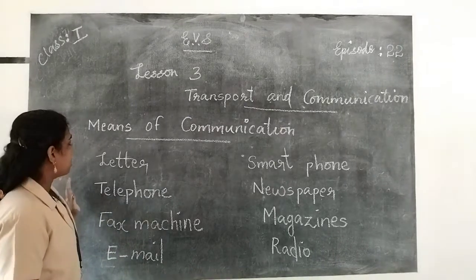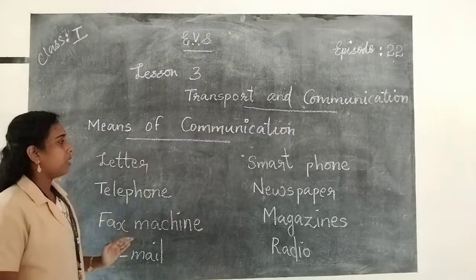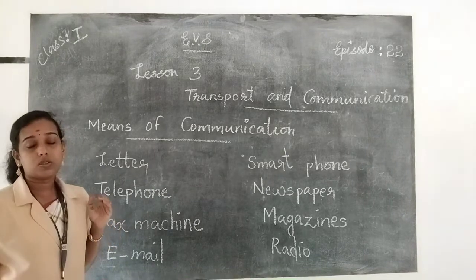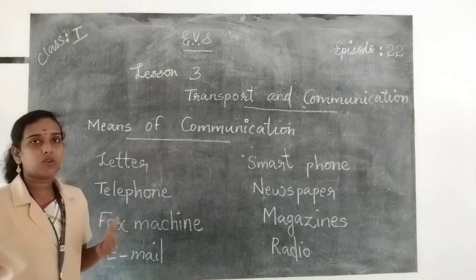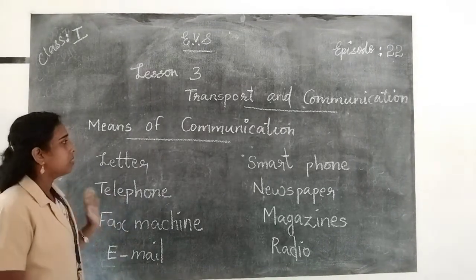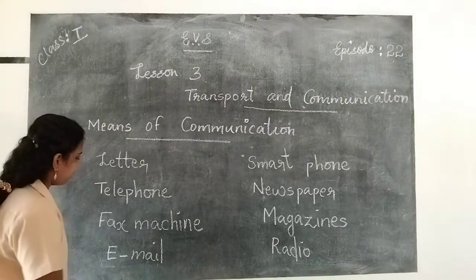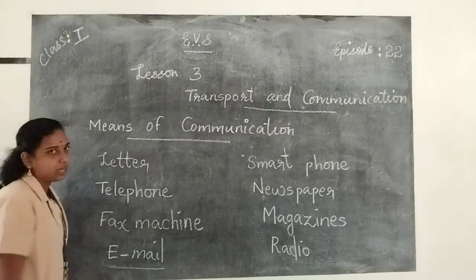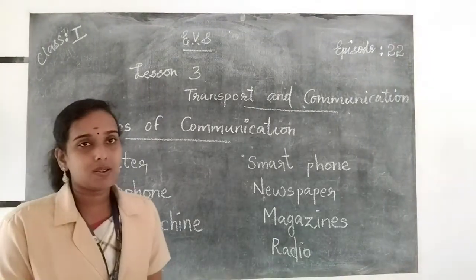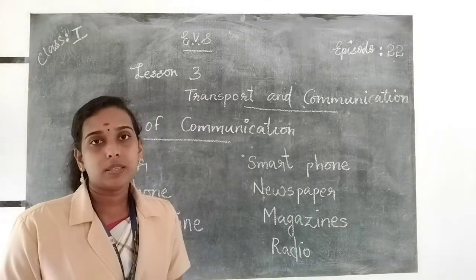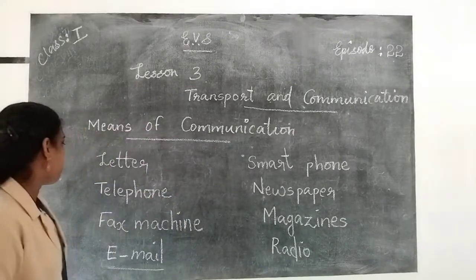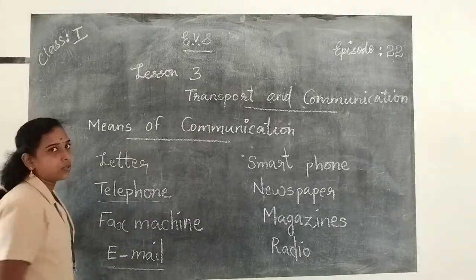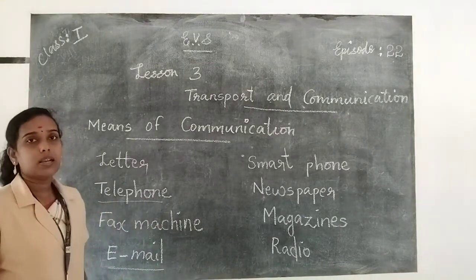So we use these means of communication to convey or to send or talk to others. We use an email to send messages to others, so email is also known as a means of communication. And we use a telephone to talk to others, so this is also a means of communication.